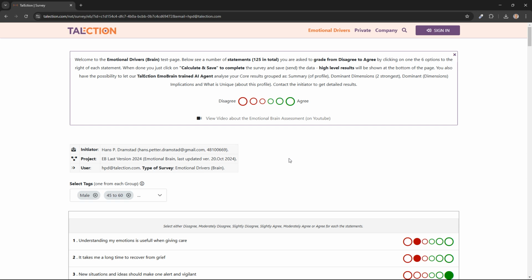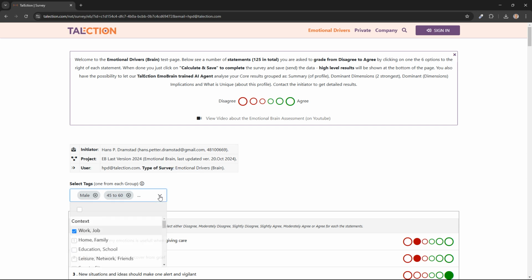At the top of this survey you see some introductory comments about the survey itself, the dynamics and the different sections. Below that you have some logistic information about the survey, the initiator and the contact information for that person, project name and when it was created, and then the user, your user, and the type of survey this is.